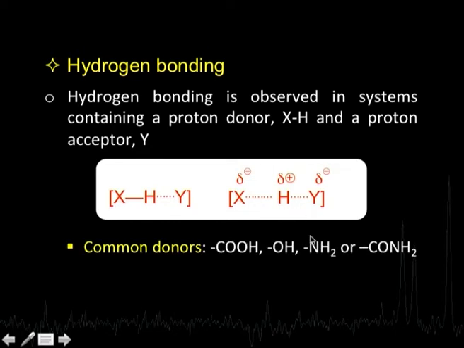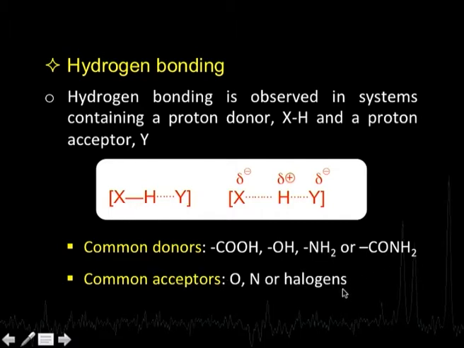Typically common donors, that is X, could be a carbonyl group, an acid, or an OH, NH2 or CONH2, and Y could typically be an oxygen, nitrogen or a halogen atom. That means this is part of the second molecule or the same molecule, another atom over there. Now, what happens as a consequence of hydrogen bonding?